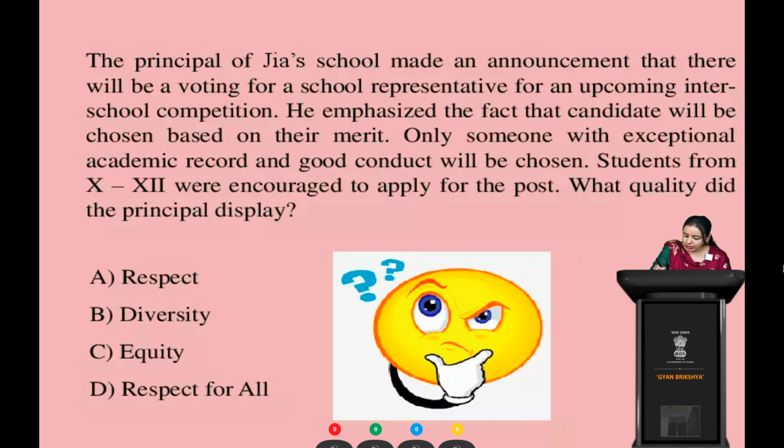So, let me start the timer for you. Okay, I have started the timer, and the options are: A is respect, B is diversity, C is equality, and D is respect for all. So, what would be the correct option? Just read it once, and then you have to answer the correct option. Okay? So, time is running. 5, 4, 3, 2, 1. Time's up, and the correct answer should be equality.